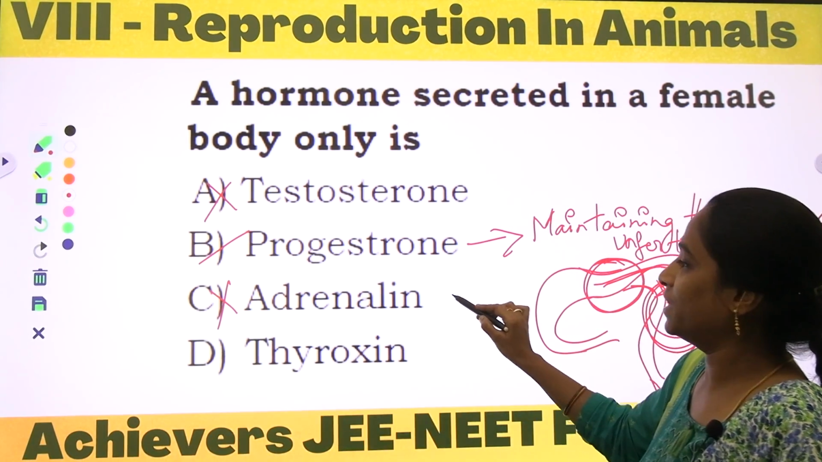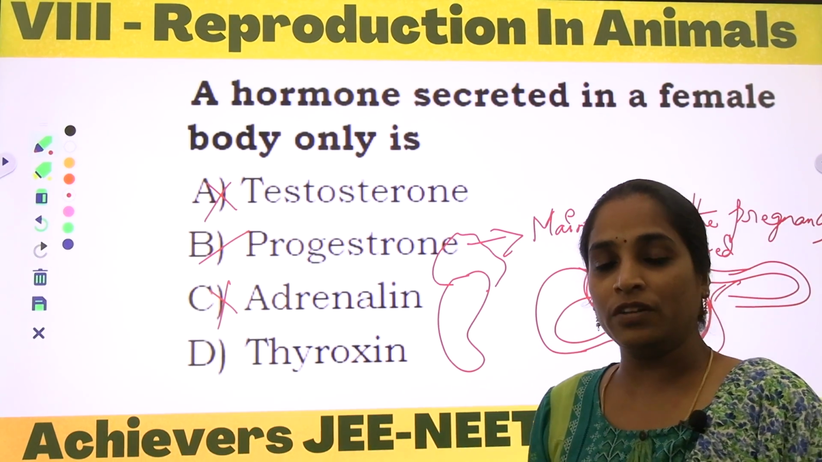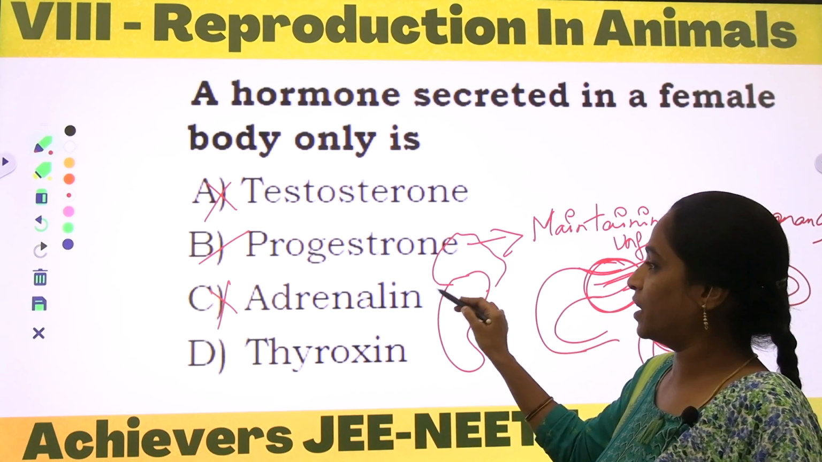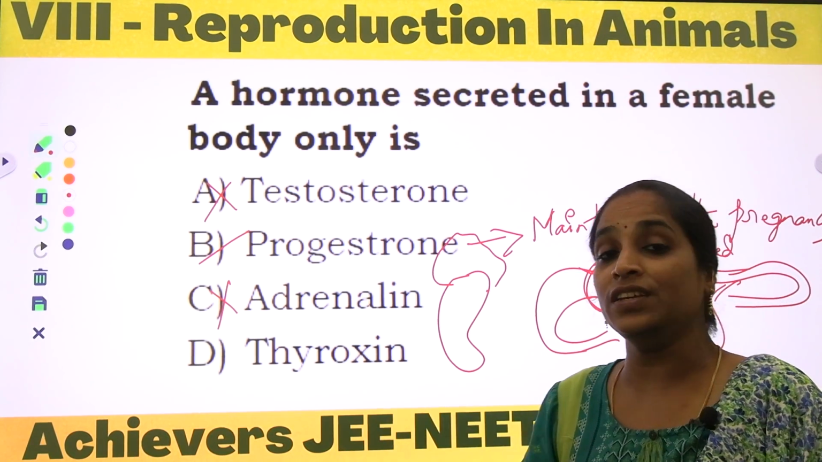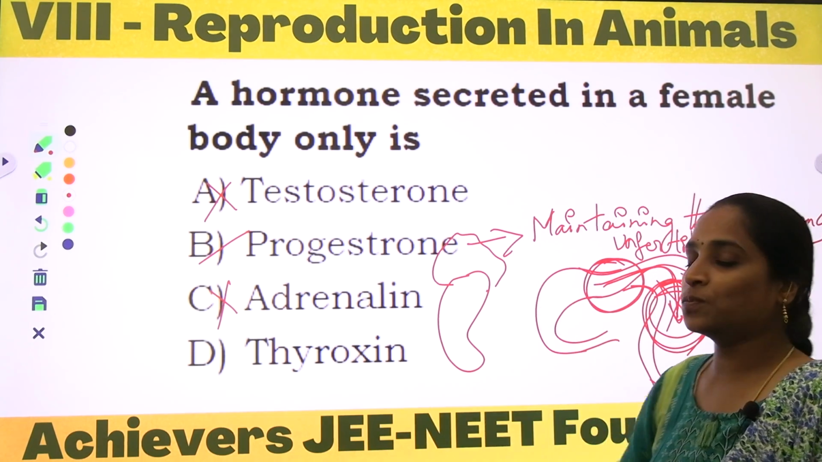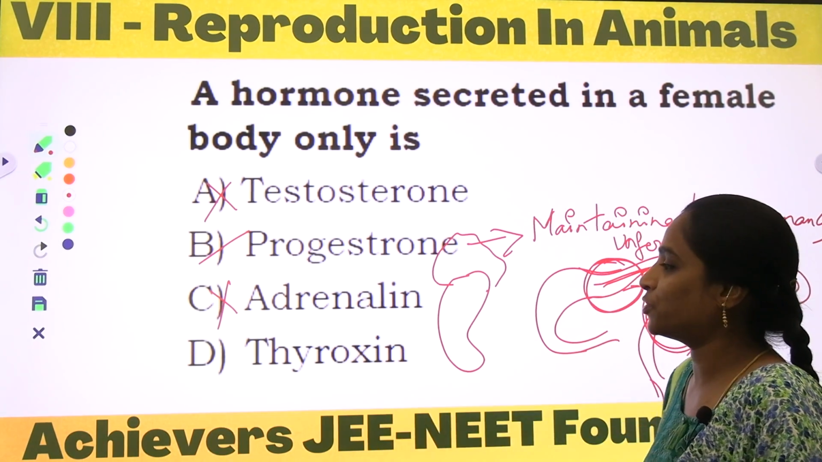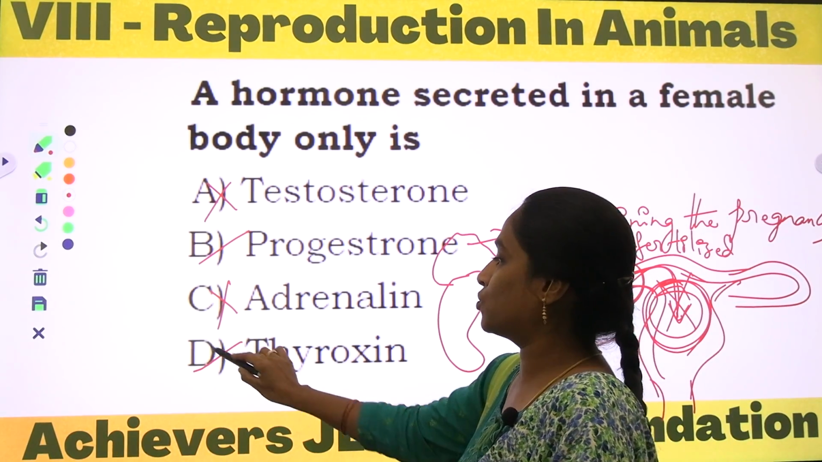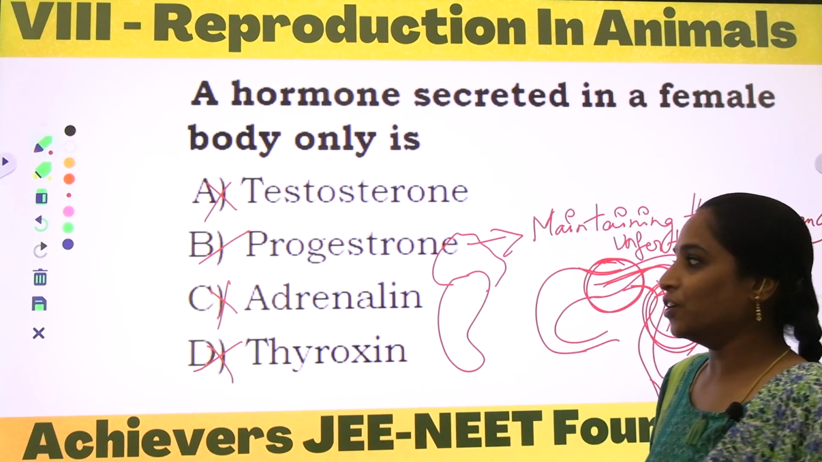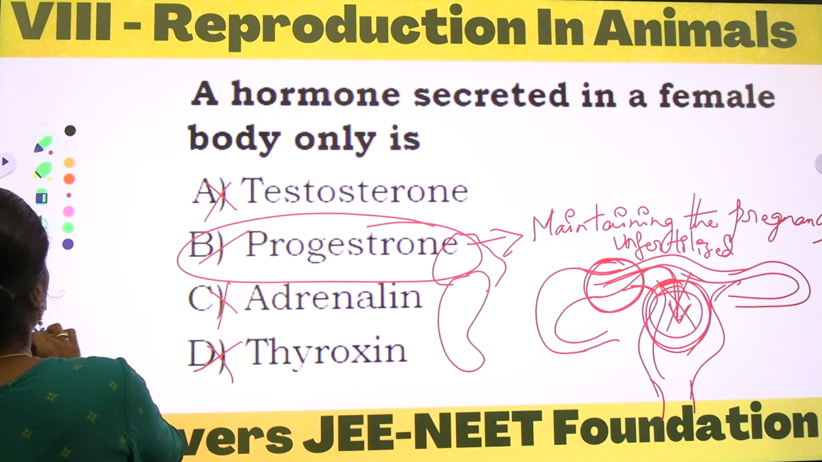Why? Because adrenaline is secreted by the adrenal gland, which is on the top of the kidneys, and this is responsible for the fight or flight hormone. This is a wrong option. And thyroxine is also the wrong option. Why? Because thyroxine is secreted by the thyroid gland. So option B is the correct one over here.